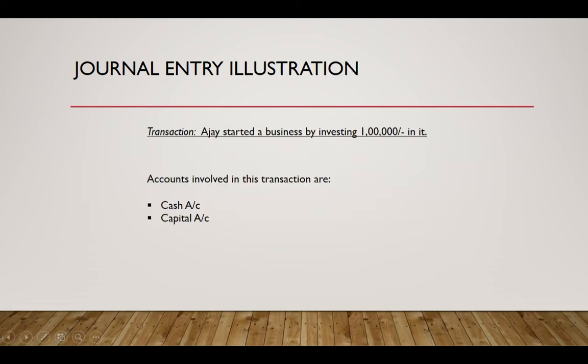Alright, now let me show you some common transactions that take place in a business, and I'll explain their journal entries. In this transaction, there is a person called Ajay who invested rupees 1 lakh in a business. So the accounts involved in this transaction are the cash account and the capital account. Before passing a journal entry, you need to identify the accounts that are involved in the transaction.